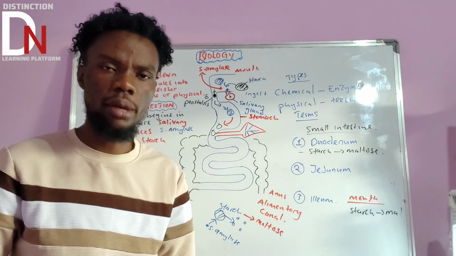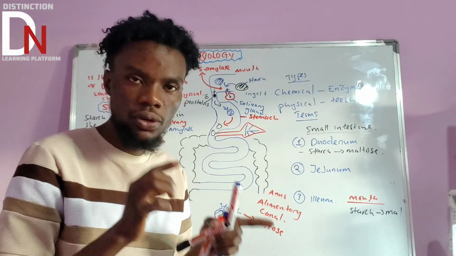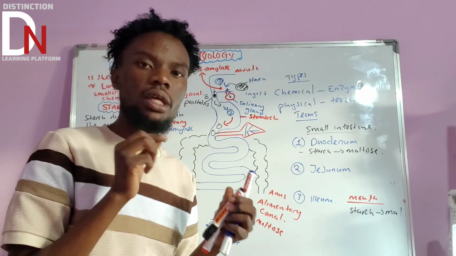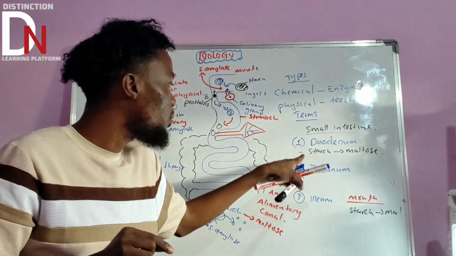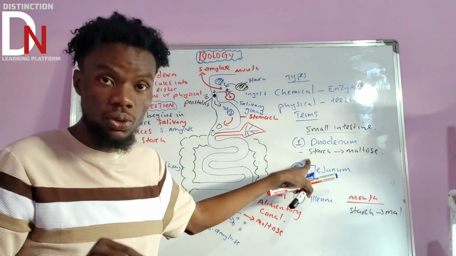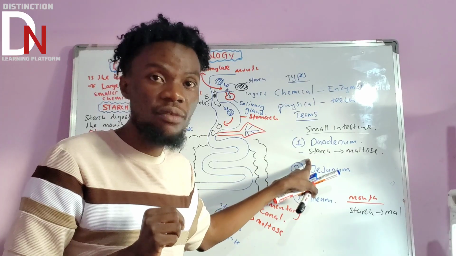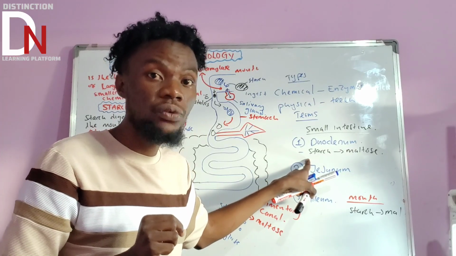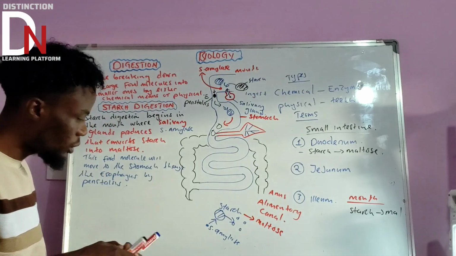What could be the reason? Remember that in the mouth, food doesn't stay long. So because food doesn't stay long, the undigested starch molecules will be digested in the duodenum. Those leftovers that were left in the mouth by saliva and amylase will now be fully digested in the duodenum.